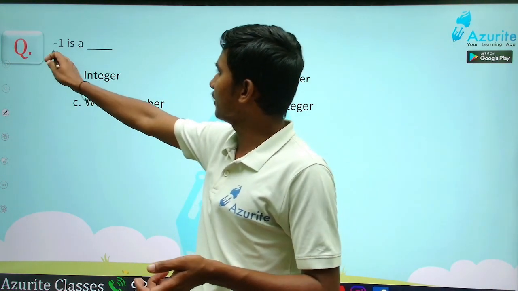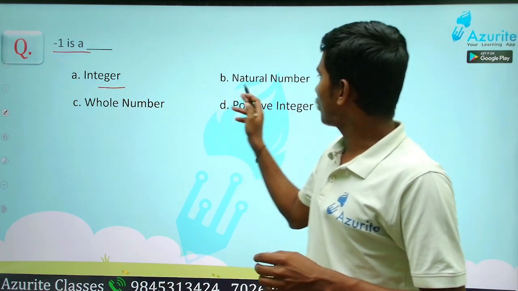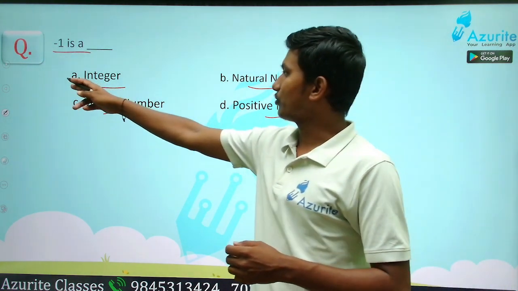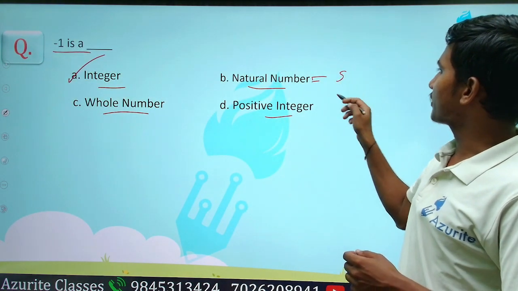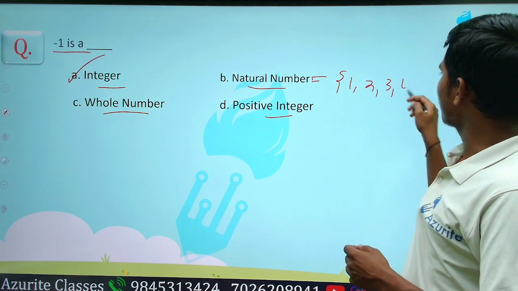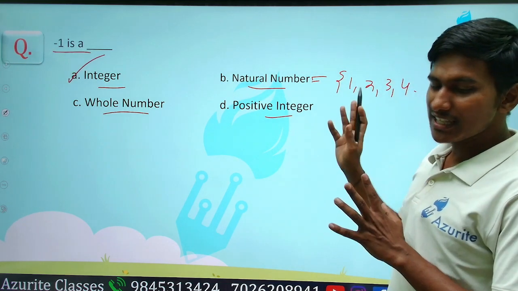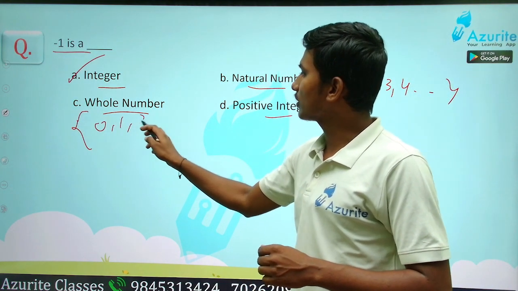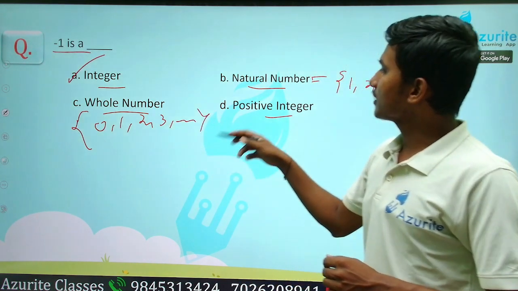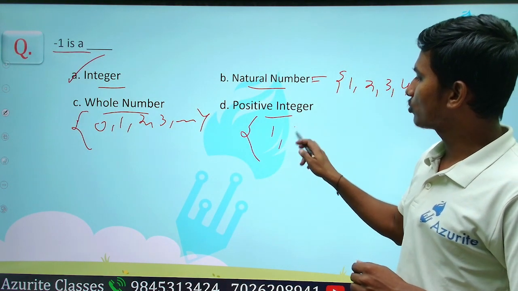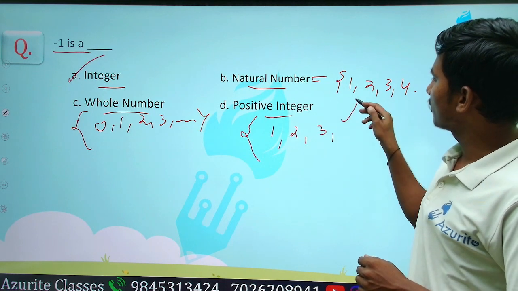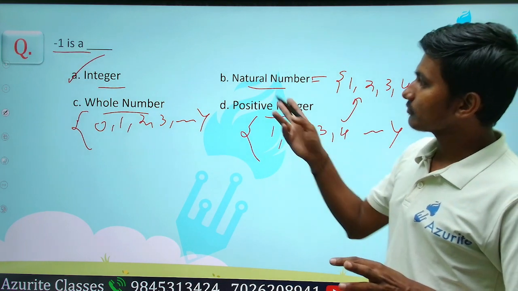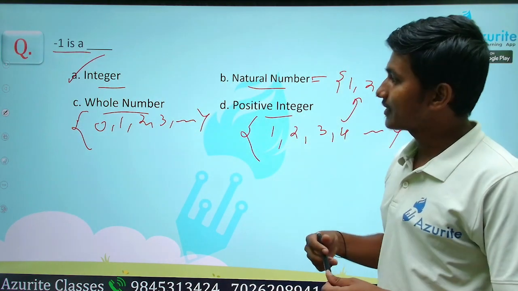So here -1, is it an integer or natural number or positive number or whole number? Tell me. Integer. It is an integer. We know natural numbers start with 1, 2, 3, 4, all these, right? They don't have minus. Whole numbers start with 0, 1, 2, 3, like that. Positive numbers means 1, 2, all these, that is, natural numbers are positive numbers. Got it? Good. So the answer will be integers.